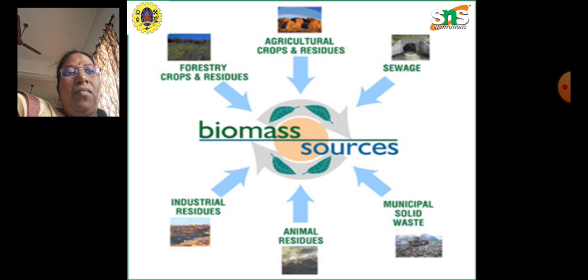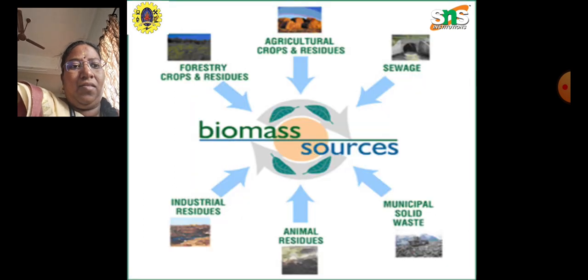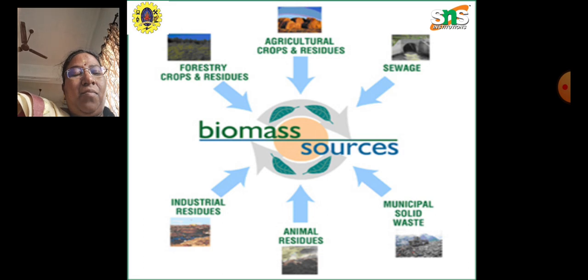Biomedical waste like skin and blood can also be classified here. Then animal residues such as poultry waste and cow dung can be fed to a biogas plant.